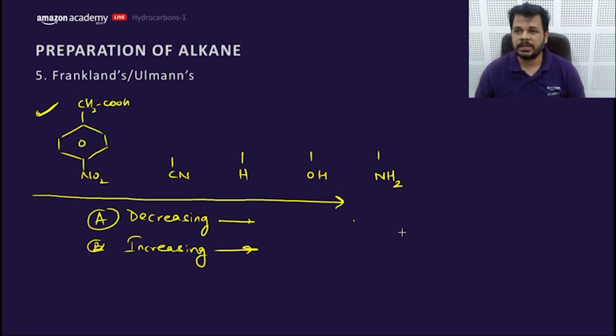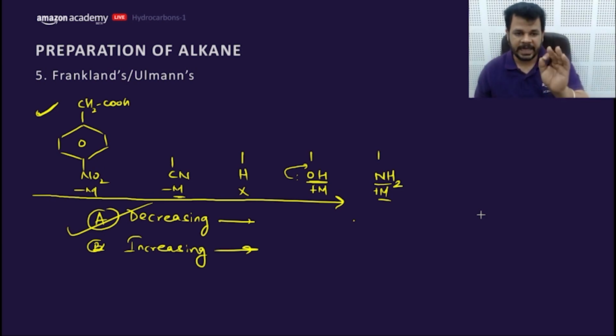Prince says A, Ballu says A, Anjali A. Anjali says yes, A, decreasing because of minus M, carbanion stability is better, and CN has lesser minus M compared to the NO2. There is no inductive effect, and this shows plus M. Plus M should be lesser. So OH has more electronegativity, so the plus M would be comparatively lesser than NH2. So obviously the answer would be this.